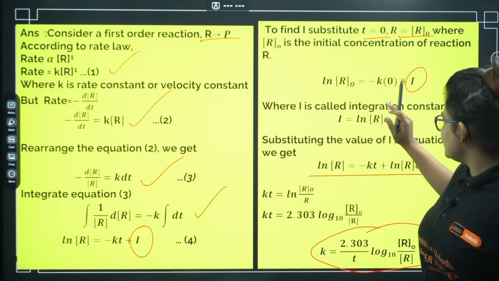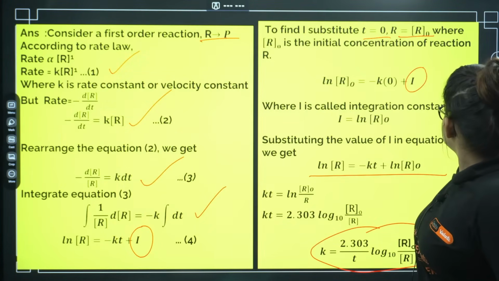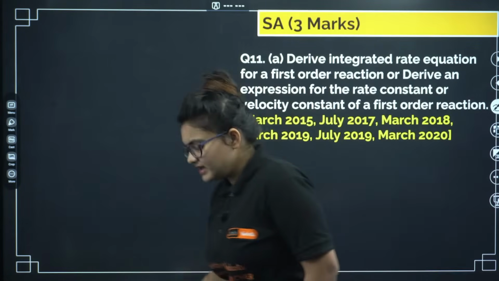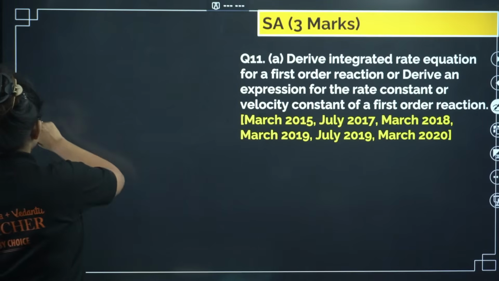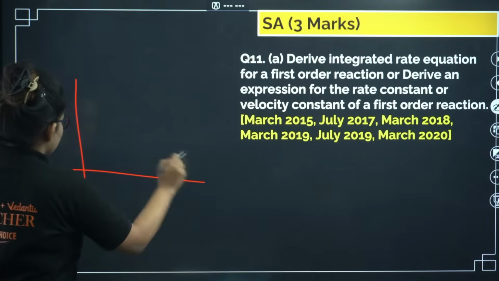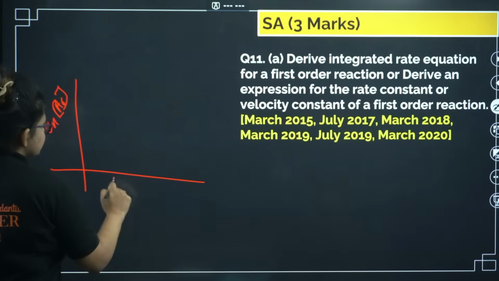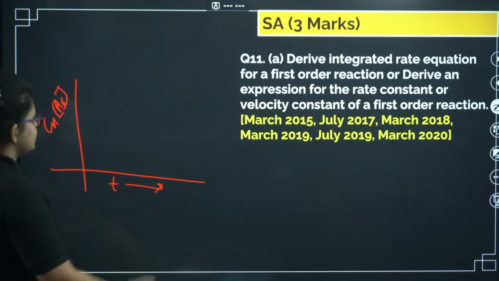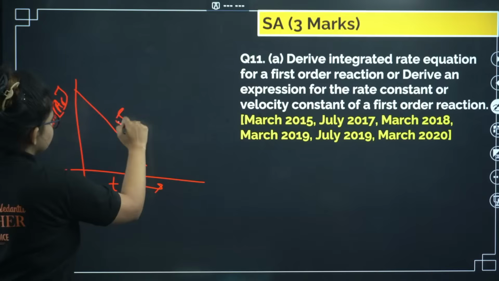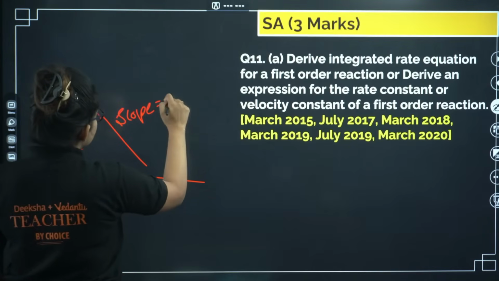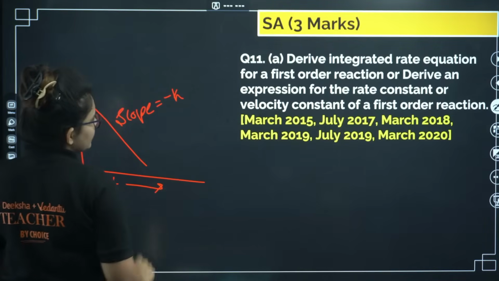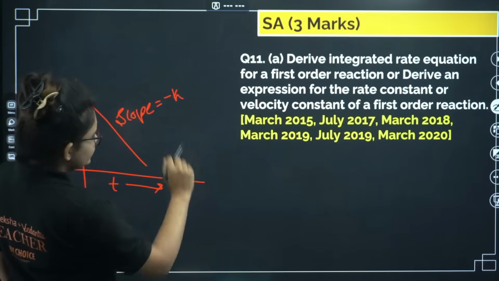One more time I want to show it to you. If you have the ln A naught versus T graph, it will be like this with a slope equal to minus K. That is for the first order.